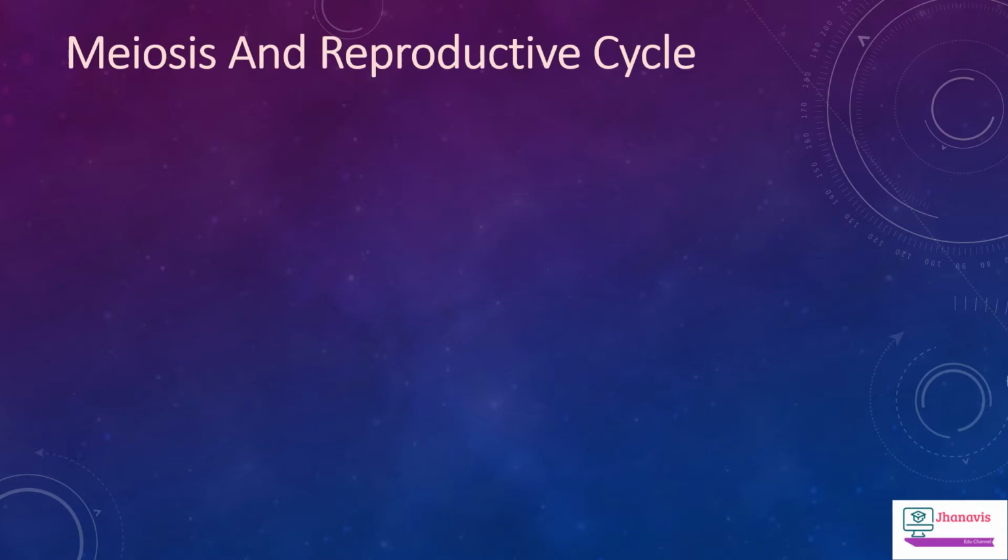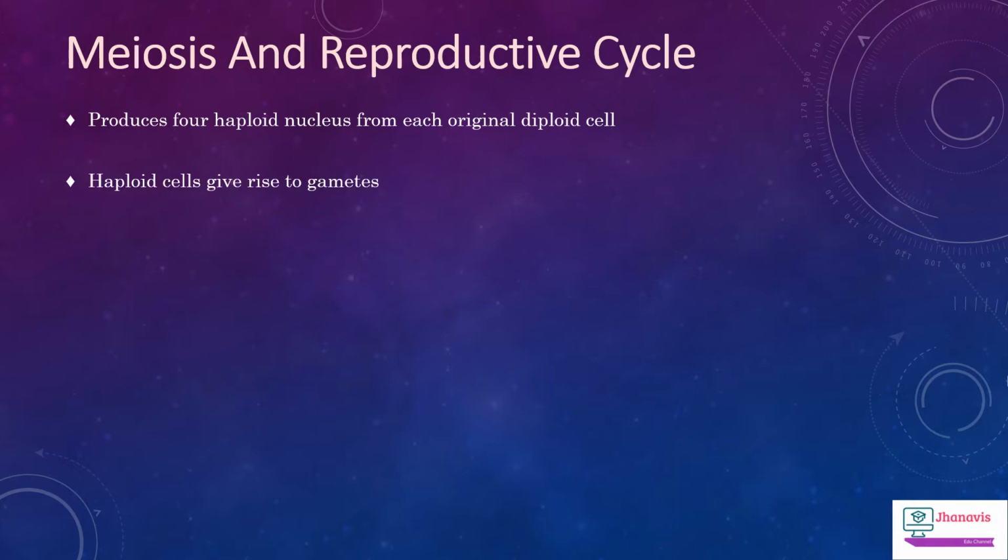Now we will talk about meiosis and the reproductive cycle. Meiosis is the reproductive cycle. Meiosis at the end produces 4 haploid cells. Haploid cells give rise to gametes. These gametes help in sexual reproduction.